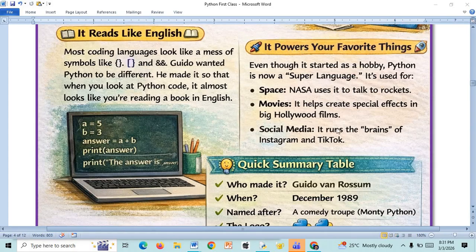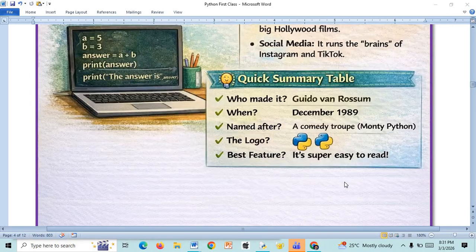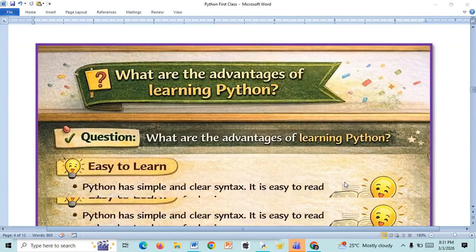Social media, it runs the brains of Instagram and TikTok. And let us summarize who made it. Guido van Rossum. When? December 1989, during Christmas days. Named after a comedy troupe, Monty Python. You can see the logo. Best features, it is super easy to read, understand and learn, and we can write our own program.